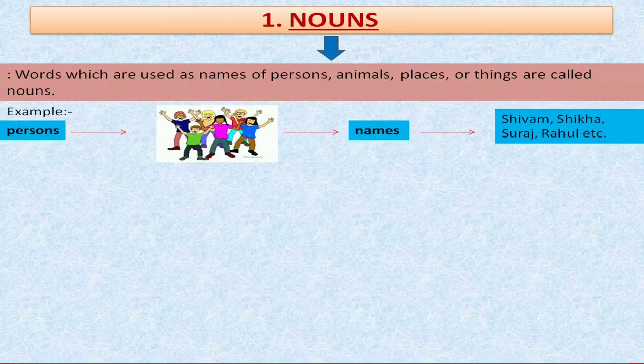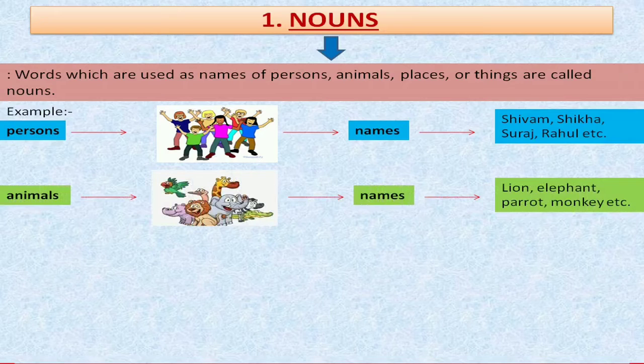For example, if we find so many people around us, how can we recognize them? We have to take the name of a particular person like Shivam, Shikha, Suraj, Rahul, etc. So what are these? These are the names of a person. With the help of these names, we can recognize any person or call any person. So the name of a person is also known as a noun.